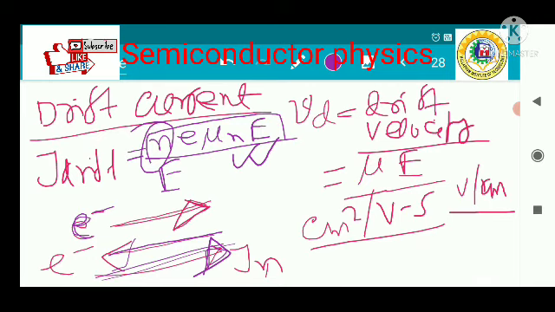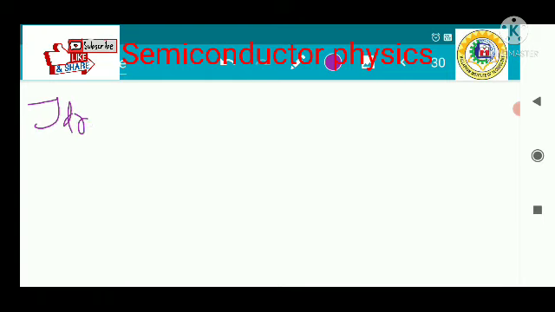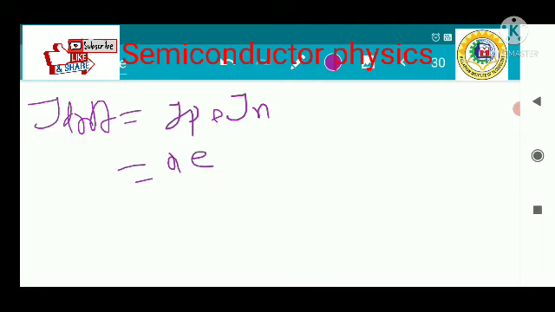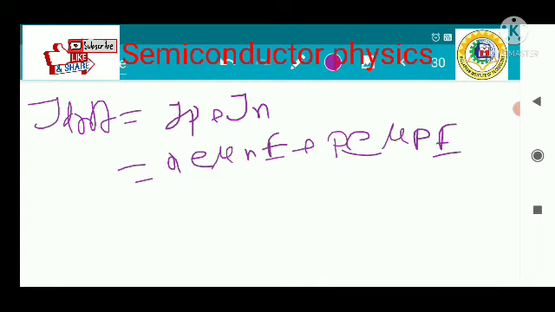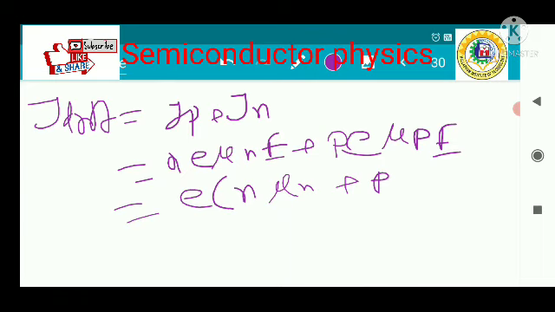J drift is the total current, Jp plus Jn due to the holes and electrons. So if you write down the equation, n into e into mu n into E plus p into e into mu p into E, and if you simplify, n into mu n plus p into mu p